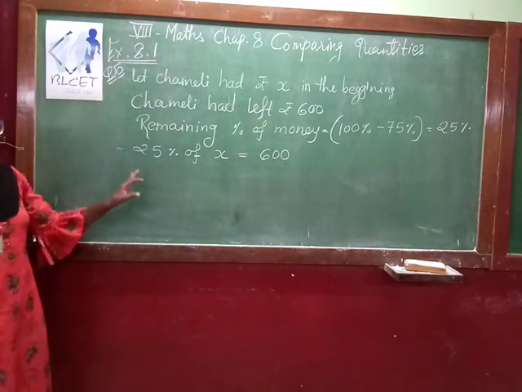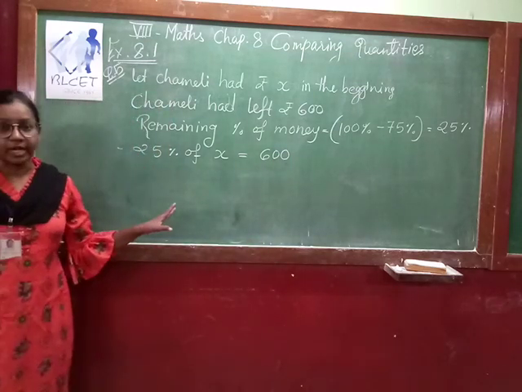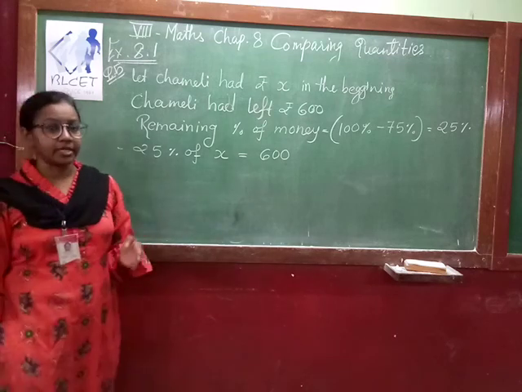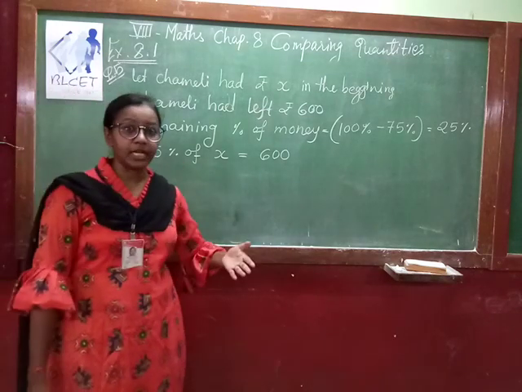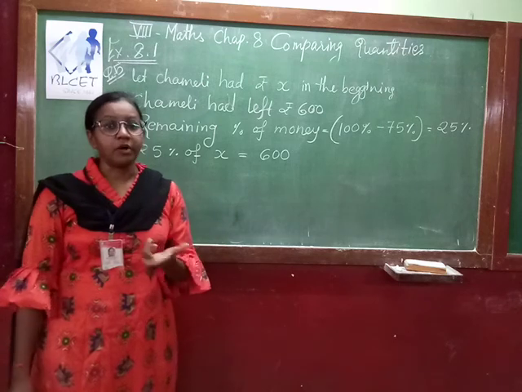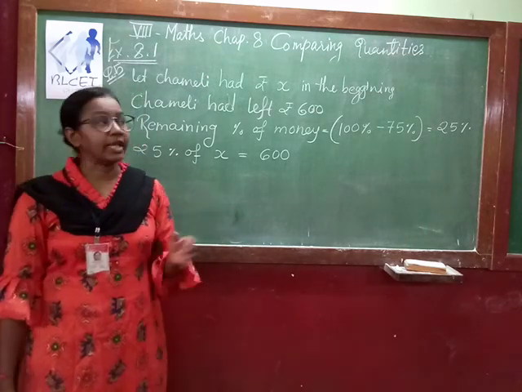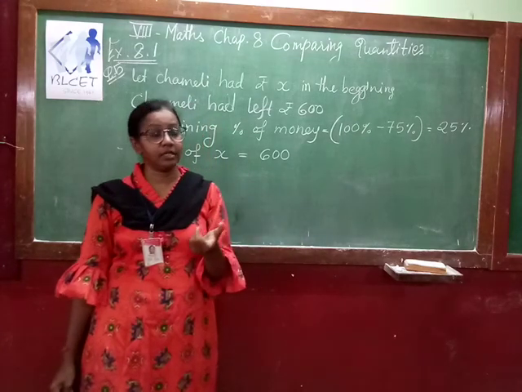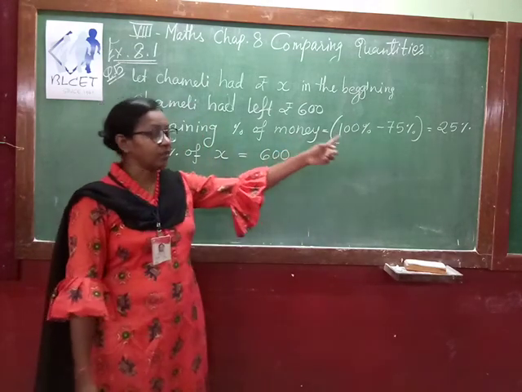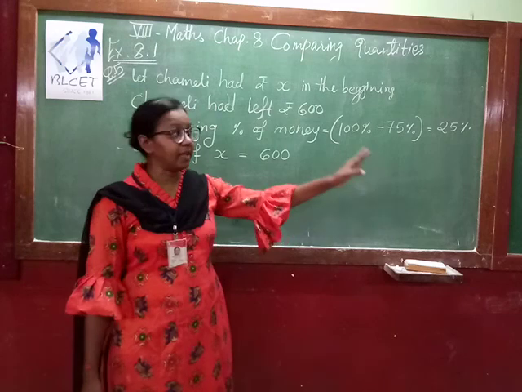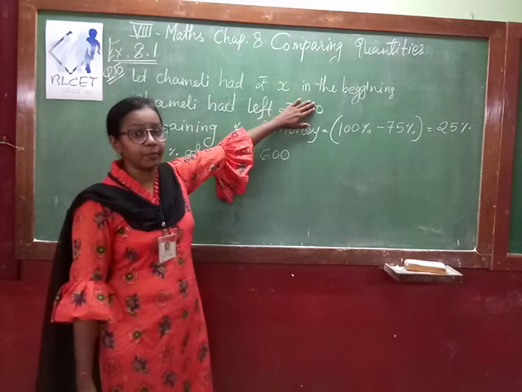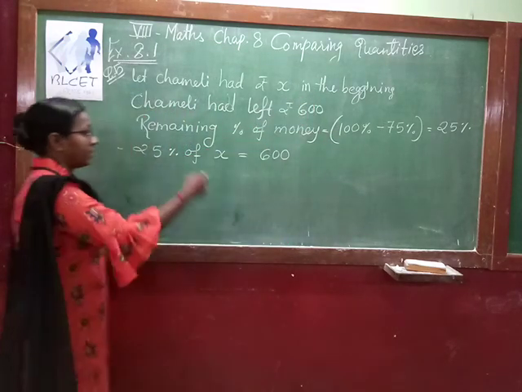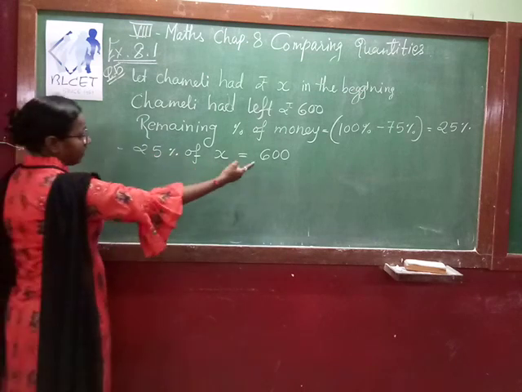Got it, the concept? Why can we not take 75%? Because 75% is what she has already spent. That amount we don't know. So that's why we cannot take 75%. We have to find the remaining percent of money, that is 25%. That 25% amount is what? Your rupees 600. So 25% of X is equal to 600.